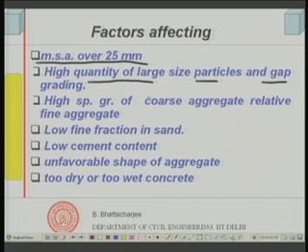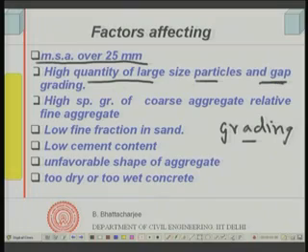We talked about grading earlier. What is grading? Grading is having different sizes in the right proportion. Supposing one of the sizes is missing, has got 0, it can happen, and one can design good concrete with that as well, but one must keep in mind what possibilities can happen. Gap grading means one size in between is missing, because that is not available at the site.